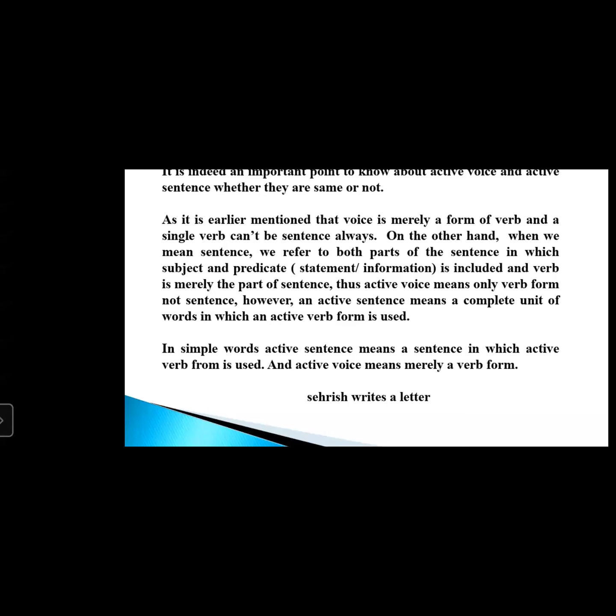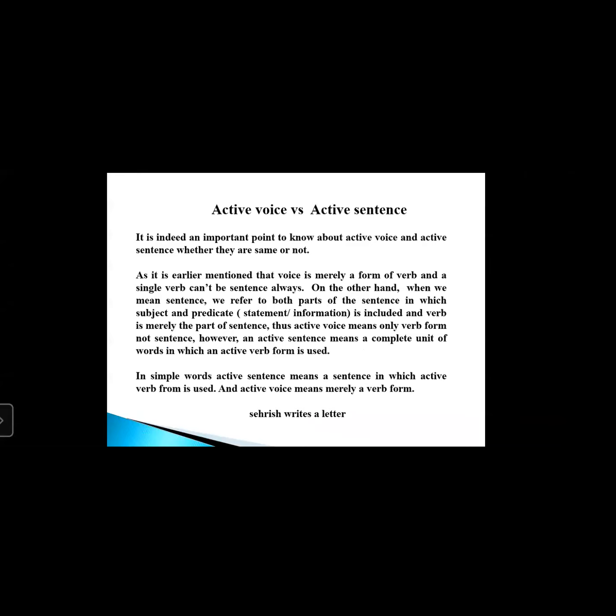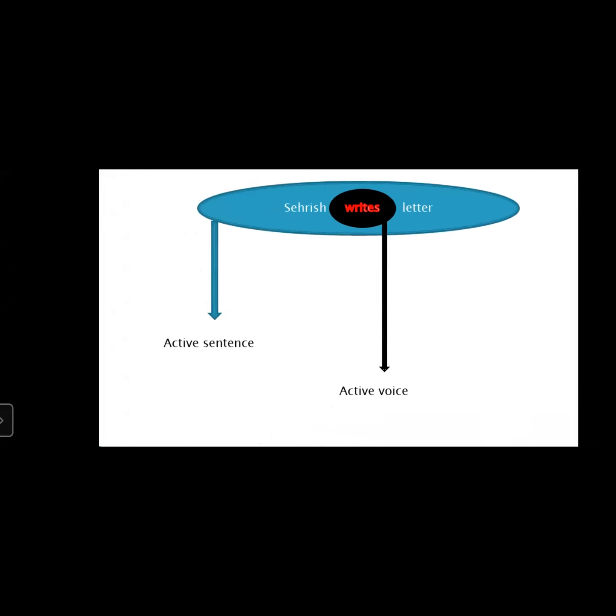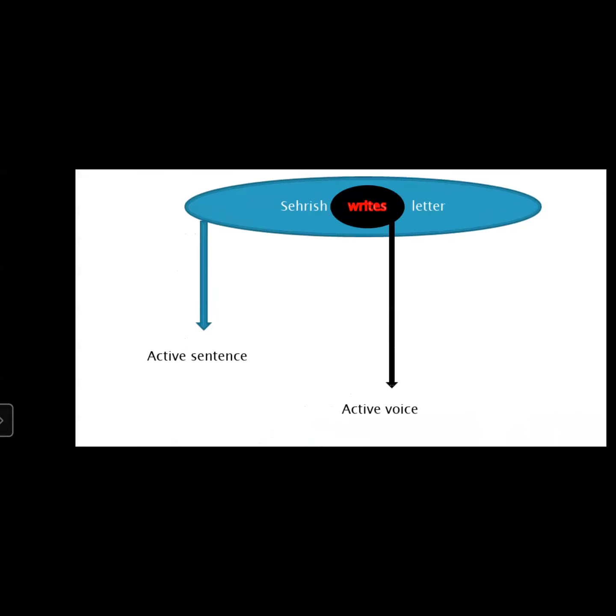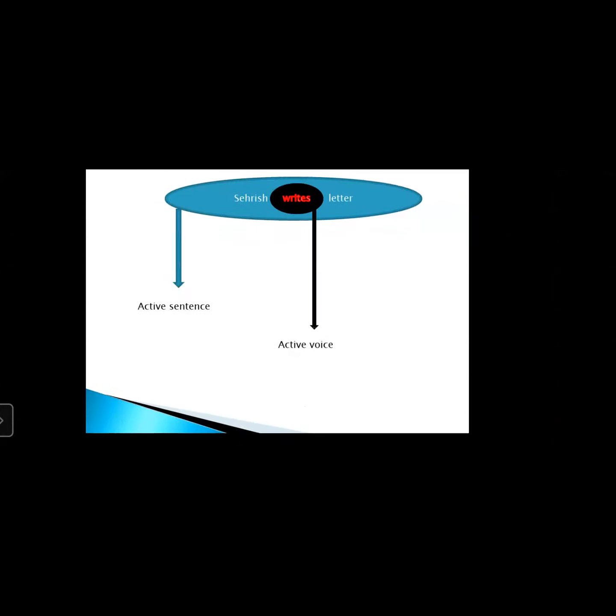And active voice means merely a verb form, like Sahrish writes a letter. Here, Sahrish writes a letter is an active sentence, and only writes is what? Active voice. So here I clear my point. When we say active voice, it means only that verb form. It does not mean the whole sentence. And when I say active sentence, it means the whole sentence in which the active verb form is used.